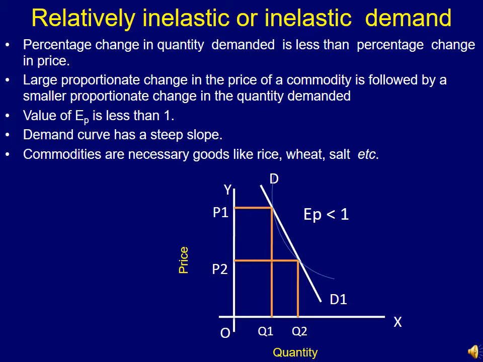such kind of demand curve or such kind of situation of price elasticity of demand happens in case of necessary goods like rice, wheat, salt, etc. Because in these types of goods, even if the price of the commodity changes manifold, the demand almost remains the same because these goods are necessary for our survival, and because of which changes in the price of the commodity do not have much effect on the change in quantity demanded of those commodities.